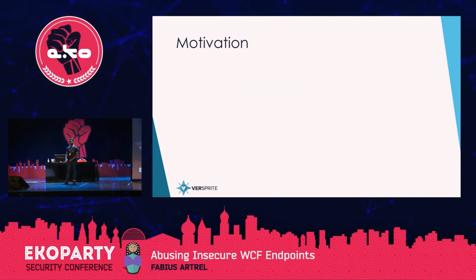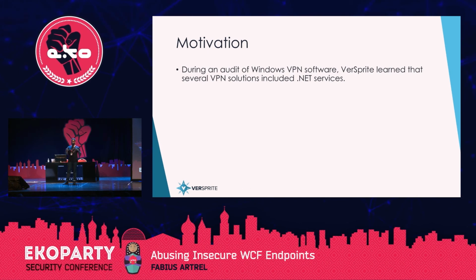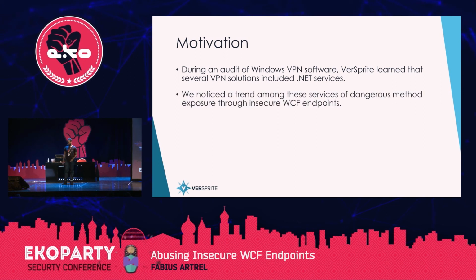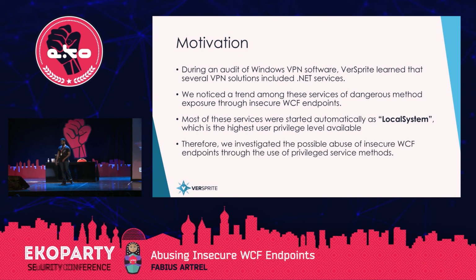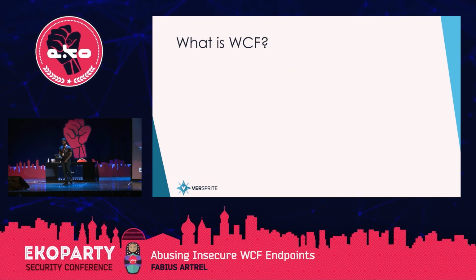So the motivation behind this research: Versprite was doing some Windows VPN software auditing, and we noticed that a lot of the Windows VPN software had .NET services. We also noticed the trend that tons of these services were exposing methods using WCF, and most of these services were also running as local system, which is the highest privilege level on the Windows operating system. So we investigated the possibility of abusing these endpoints in order to execute the privileged methods that were exposed.